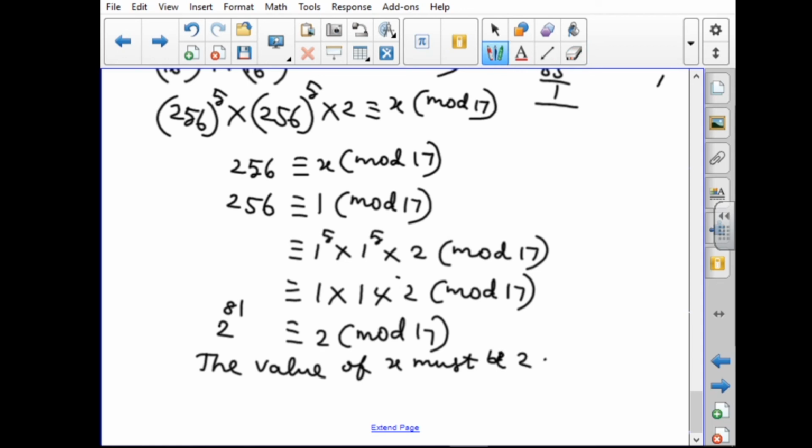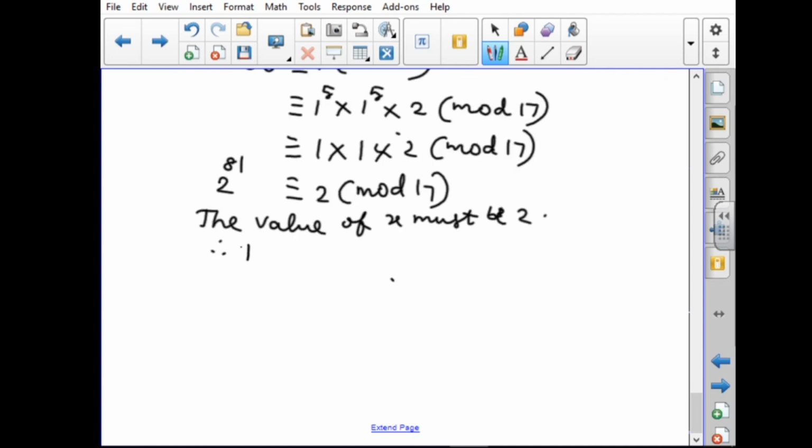So 2 power 81 is divided by 17, we are getting the remainder is what? 2. Therefore, the remainder is 2.